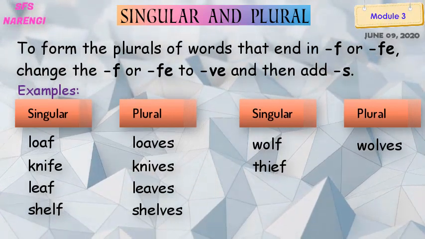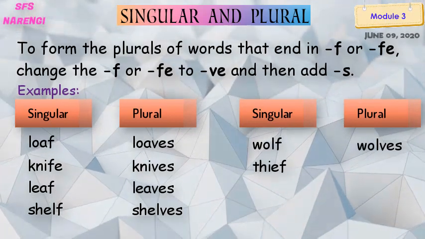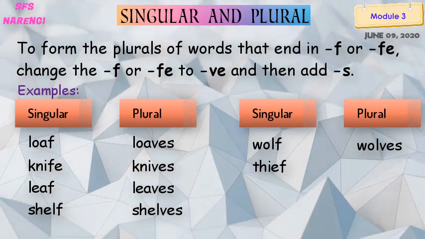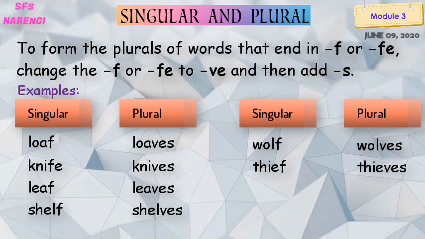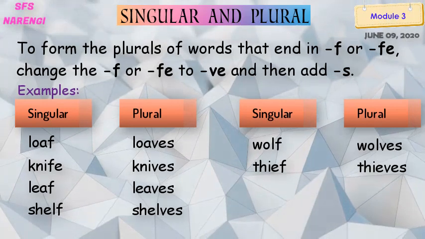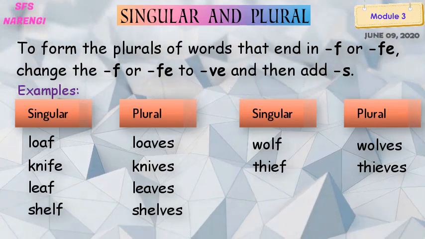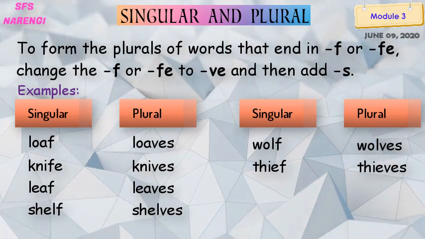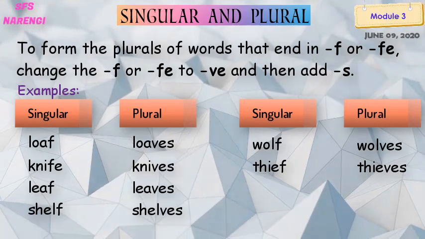T-H-I-E-F. What do you have to do? We have to remove the F, add V-E at first, then S. Thieves. T-H-I-E-V-E-S. Thieves. So fifth example, what do we have here now? L-I-F-E.